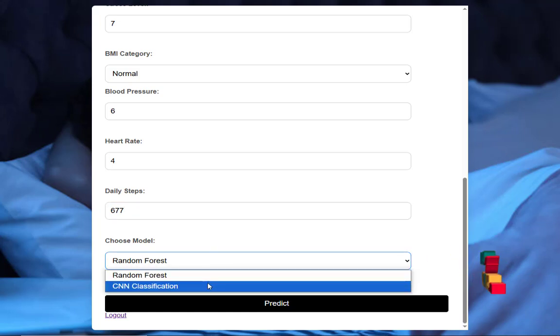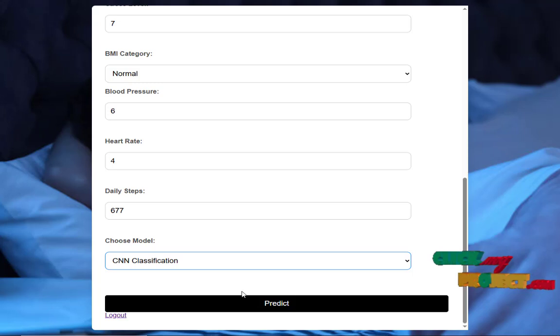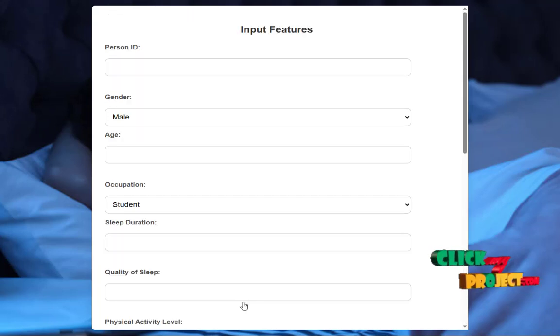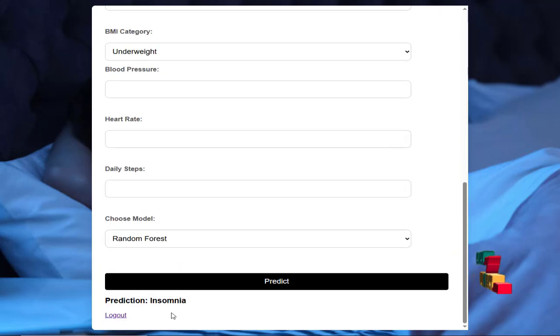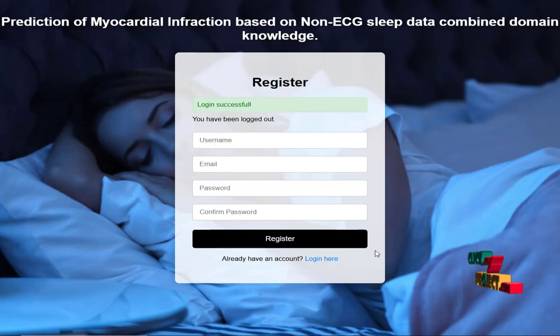Click choose model, and finally click predict. It shows the prediction, and click log out. It redirects to the register page.